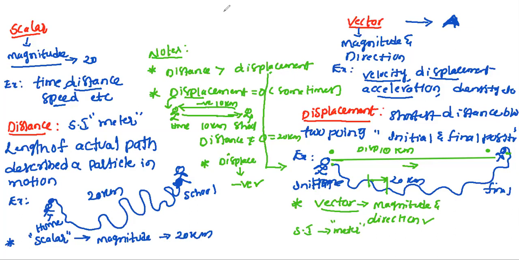Now based on this distance and displacement, we will do some problems.